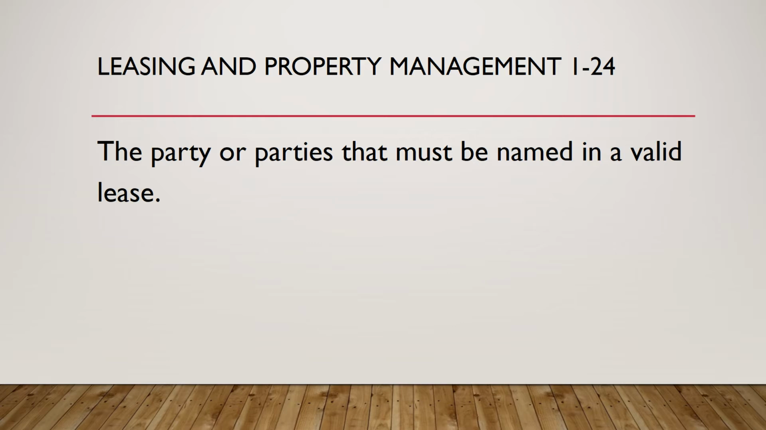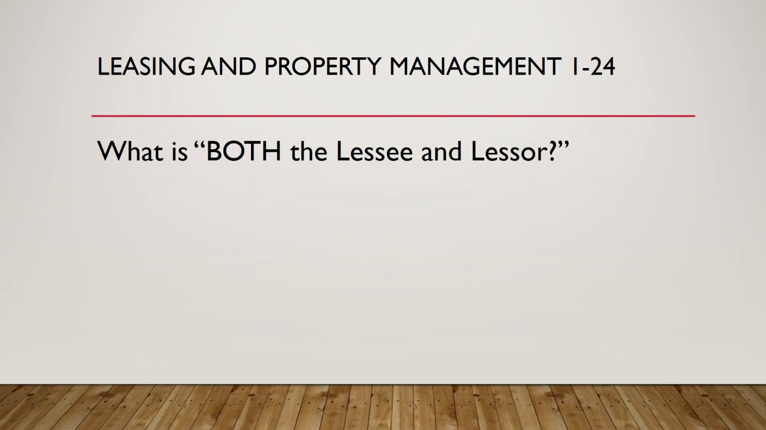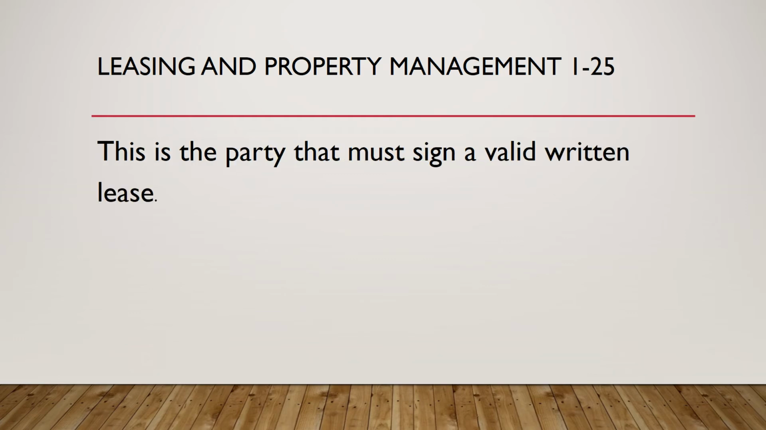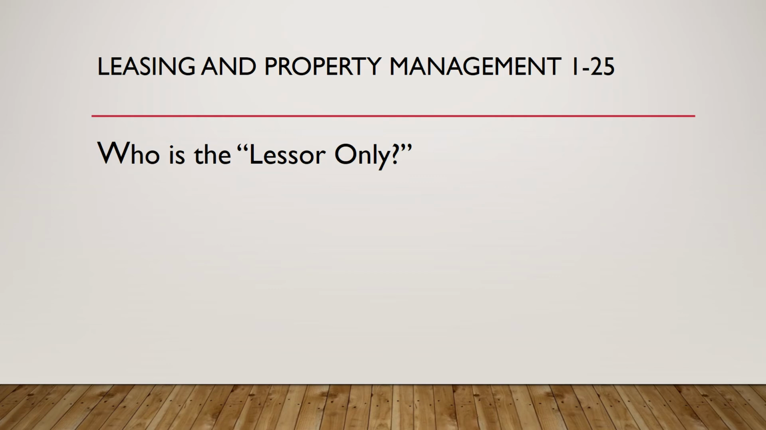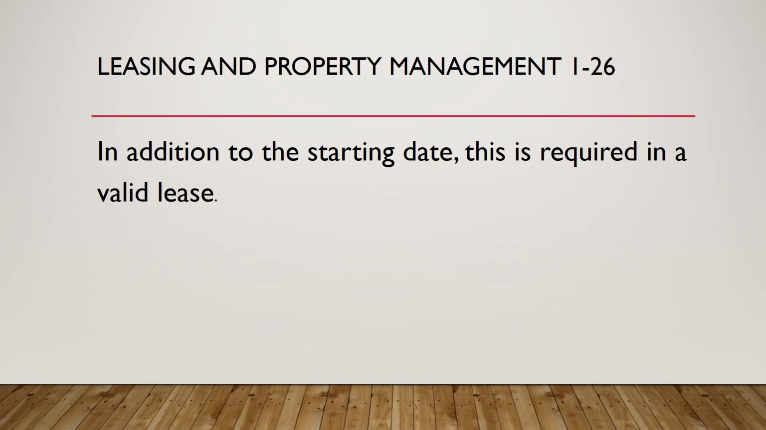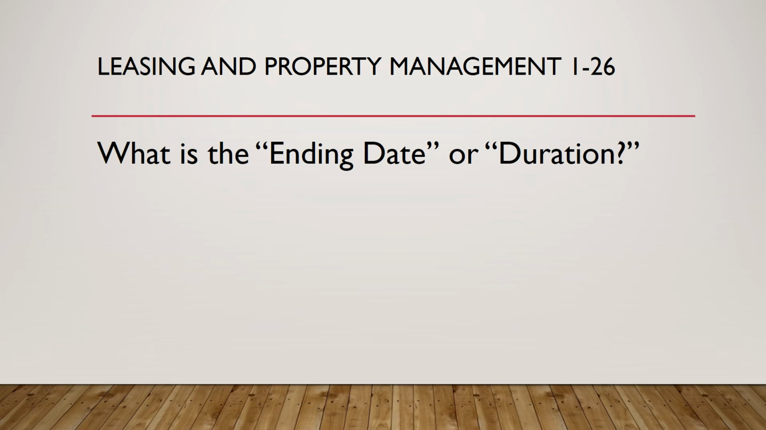Question 24. The party or parties that must be named in a valid lease. What is both the lessee and the lessor? Question 25. This is the party that must sign a valid written lease. What is the lessor only? Question 26. In addition to the starting date, this is required in a valid lease. What is the ending date or duration?